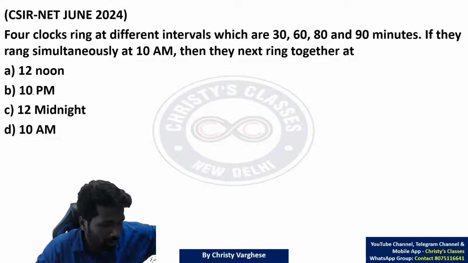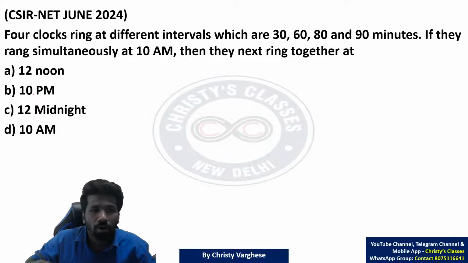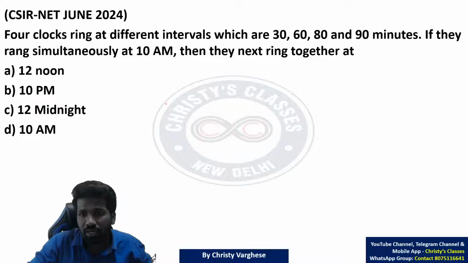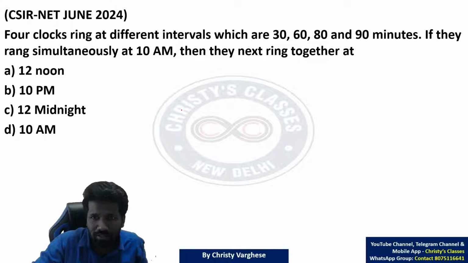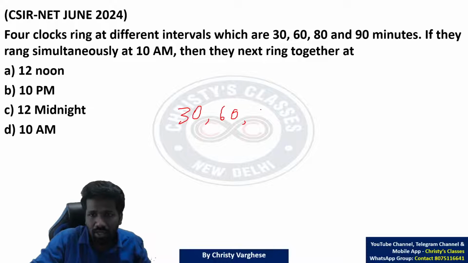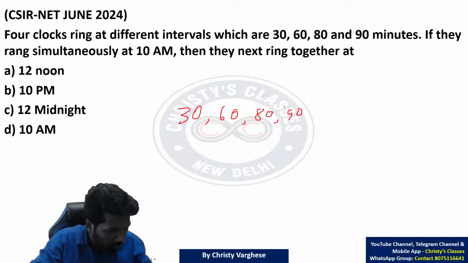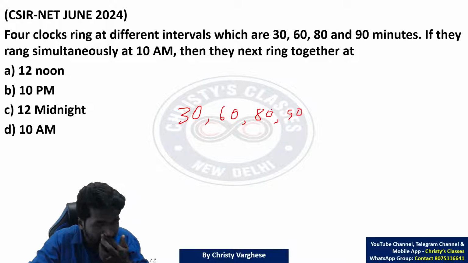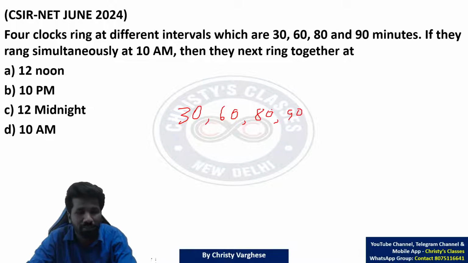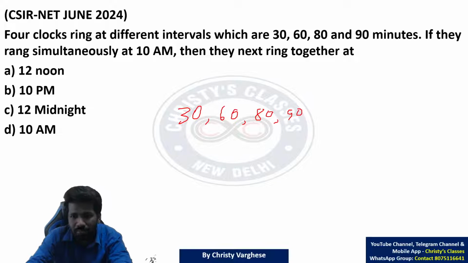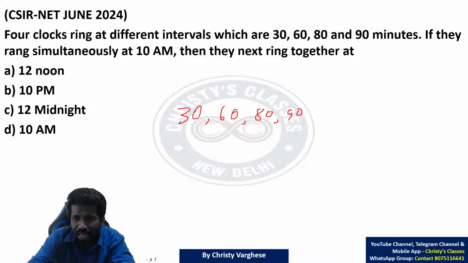Okay, this question I will explain. 4 clocks ring at different intervals, which are 30, 60, 80, 90 minutes. All of you tried, or if you want more time, maybe 30 seconds extra. Okay, try it, 30 seconds more. Try it, all of you, fast. Very simple question, just some basic arithmetic and unit conversion. That is enough to do this question.